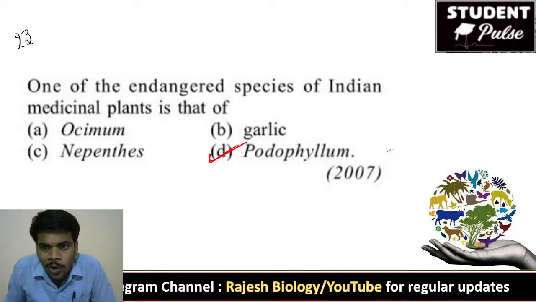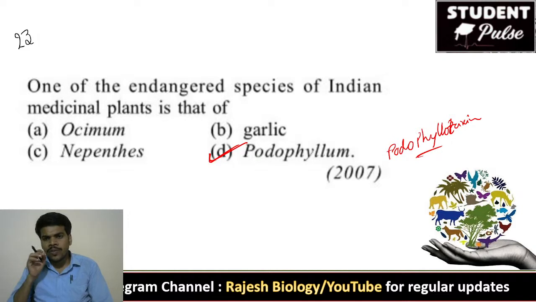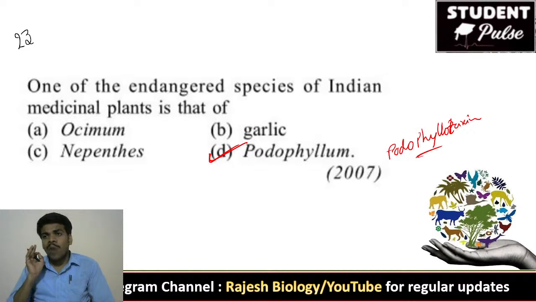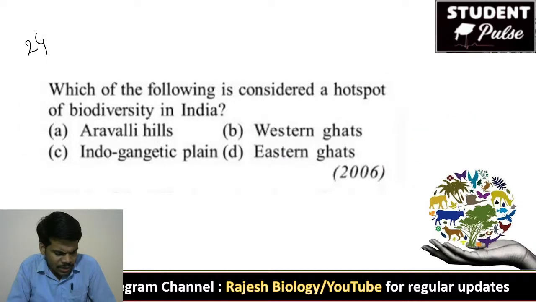Podophyllotoxin is the thing which is extracted from the plants. This podophyllotoxin is useful to cure some disorders like genital warts, or some skin cancers or some other diseases. We use podophyllum plants not only for medicinal use, they are useful for ornaments also. It is an ornamental plant for decoration. So it is an endangered species in Indian medicinal plants. Okay, option D. Very good.